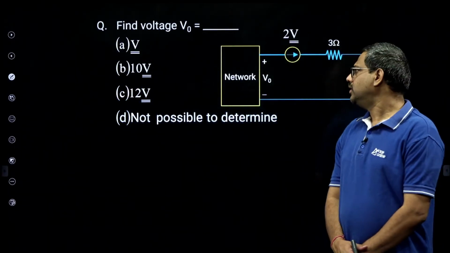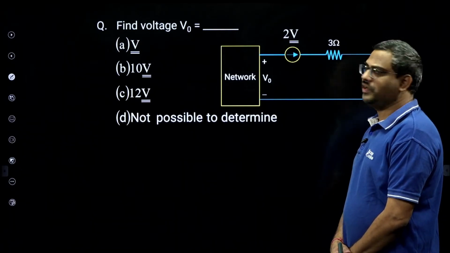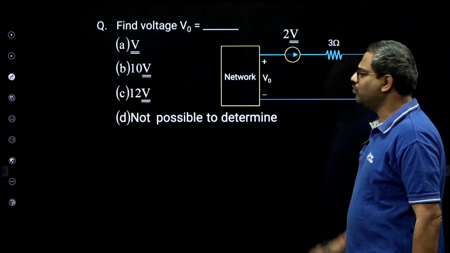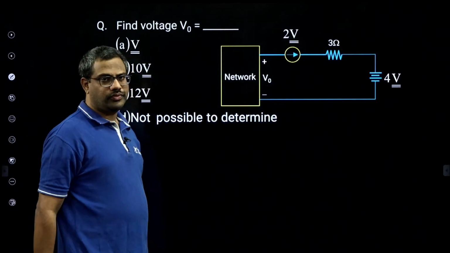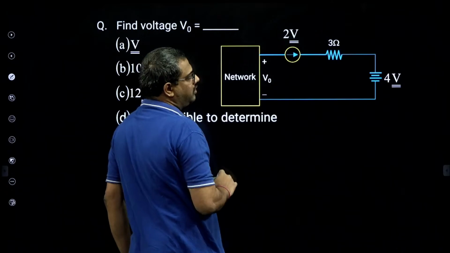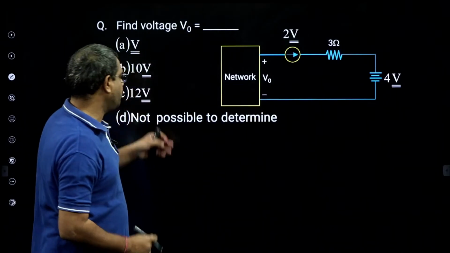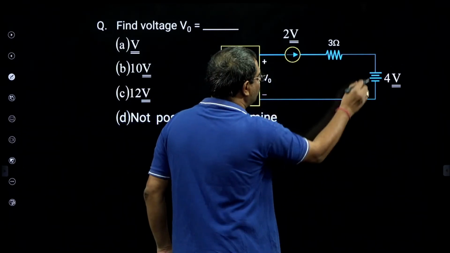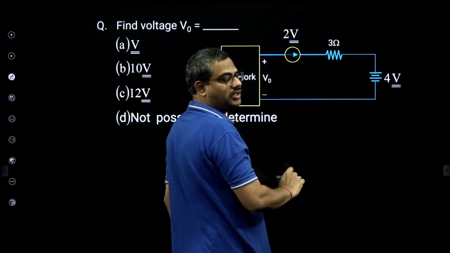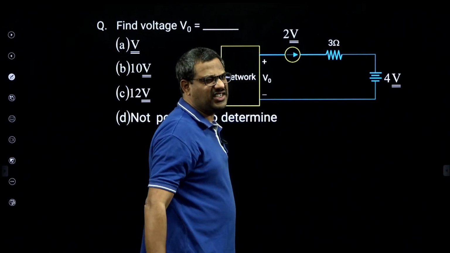Now everybody look here. I need to find voltage V0. V0 is a voltage here. A very interesting bit. He gave some interesting options also. But be careful. No doubt there is a current source in series with all the elements, so the current is always constant.